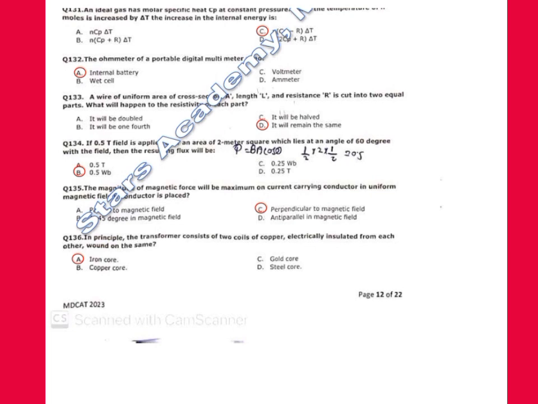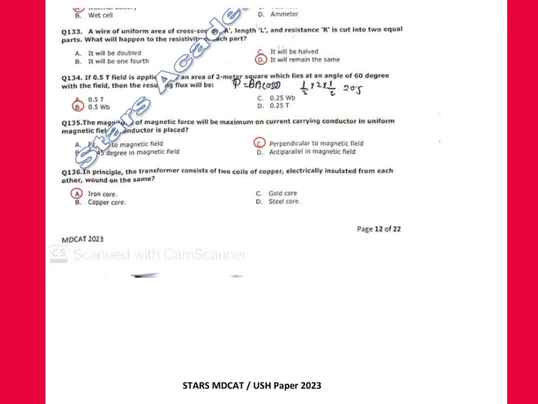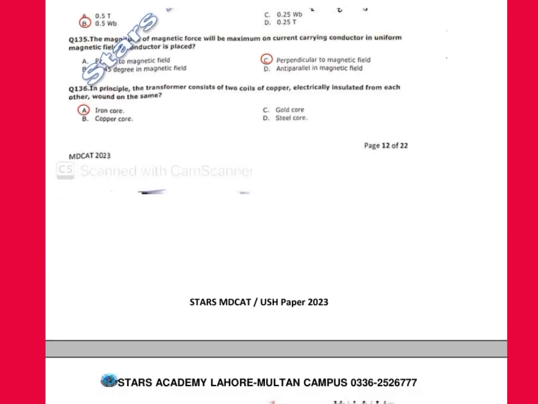133. A wire of uniform area of cross section A, length L and resistance R is cut into two equal parts. What will happen to the resistivity of each part? It will remain the same. Very repeated MCQs. 134. If 0.5 E field is applied to an area of 2 meter square which lies at an angle of 60 degree with the field, then the resulting flux will be what? 0.5 Weber.